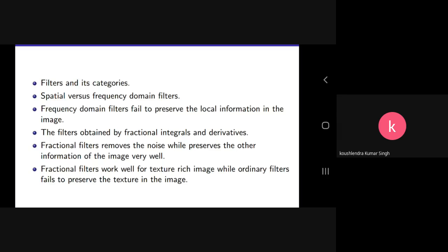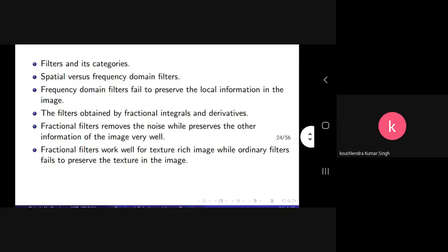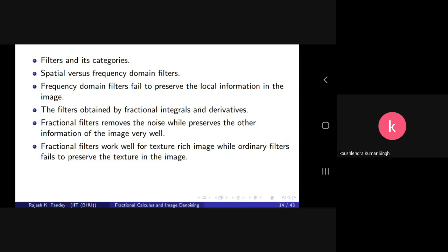So it is applied overall on the frequency domain, not actually in the spatial domain. The advantage with spatial domain filters is that a particular region can be modified, enhanced, or denoised as per your choice. This is the advantage over frequency domain. The filters obtained by fractional integral and derivative are going to be used for this purpose.